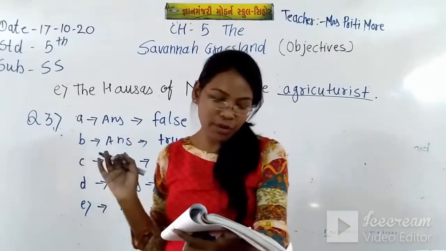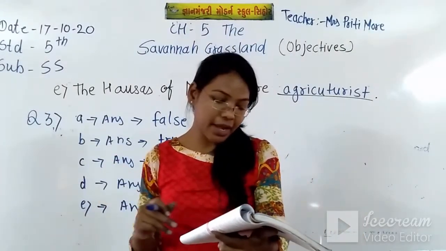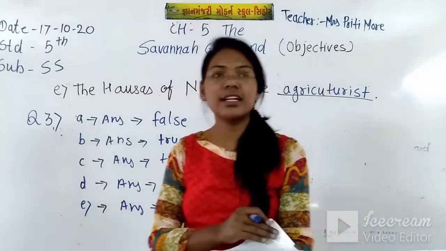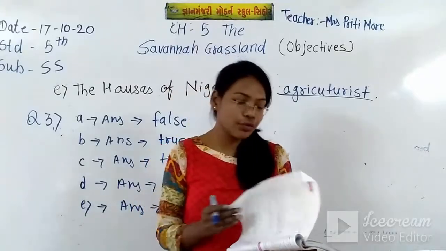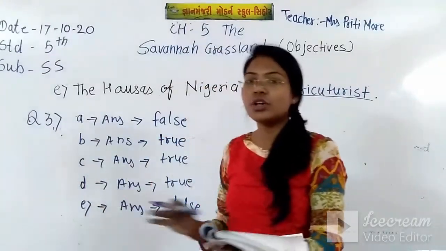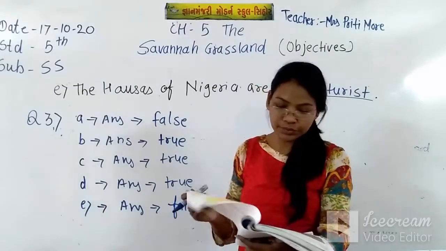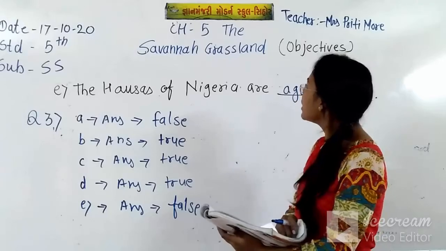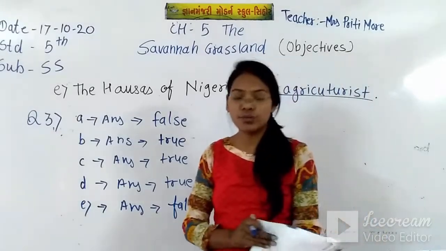Now questions number 4 and 5 are there, you will get the answers soon, so you don't worry about the answers. You just note down this in your notebook. So here we have completed chapter 5, the Savannah grassland and its objective.